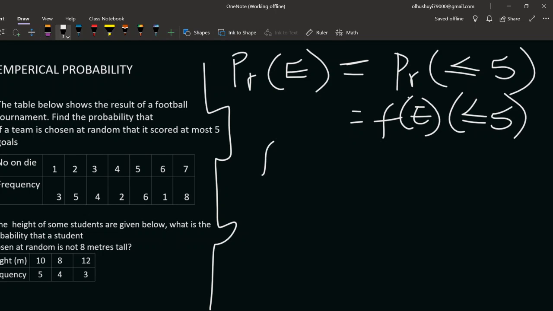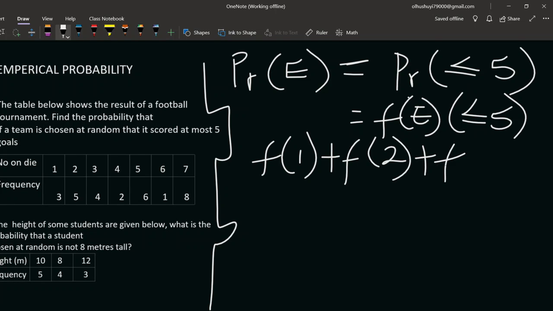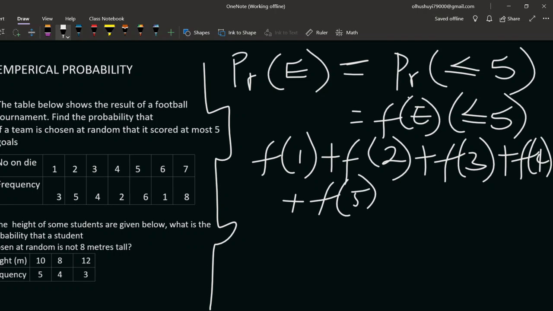Which means we have F of 1, from the table, plus F of 2, plus F of 3, plus F of 4, plus F of 5. Everything upon the summation of F.